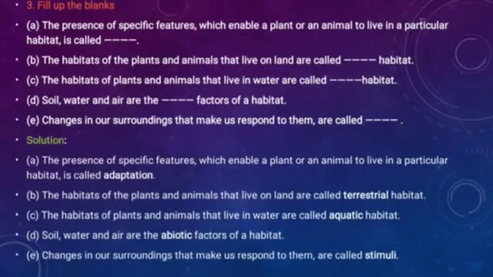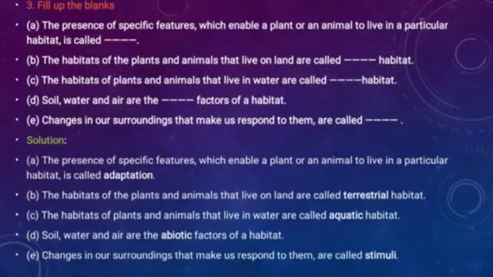Number 4, soil, water and air are the dash factors of habitat. Remember that two types of components are there in a habitat.